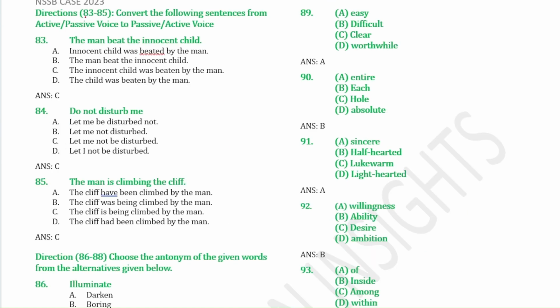From 83 to 85, we have to convert the following sentences from active to passive or passive to active. The man beat the innocent child. The innocent child was beaten by the man. Do not disturb me. Let me not be disturbed. The man is climbing the cliff. The cliff is being climbed by the man.